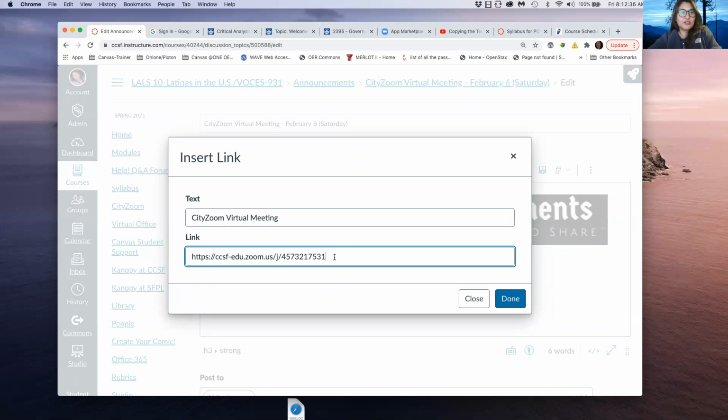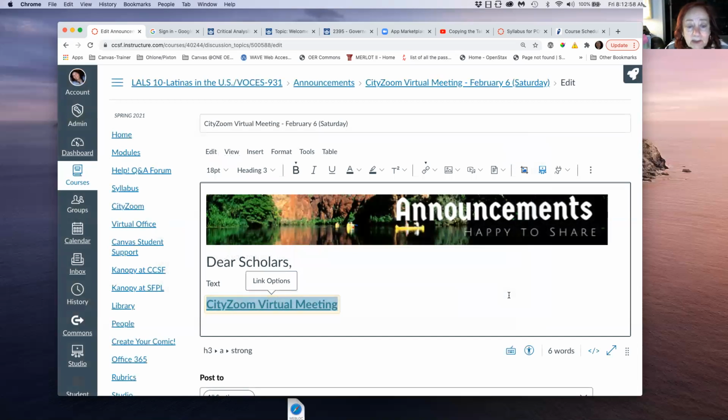If it were the old Confer Zoom that we were using, it would say https://ccc confer, and then Confer Zoom, and then .zoom US J and then some other numbers. Monica, I have a quick question right on this spot. If we use copy and paste instead of link, could we do that?